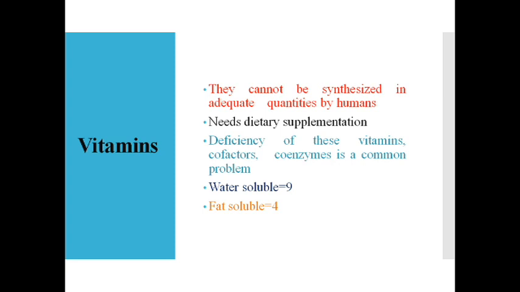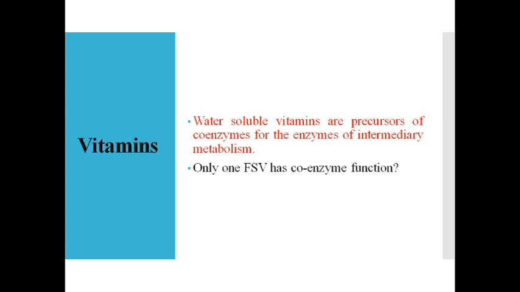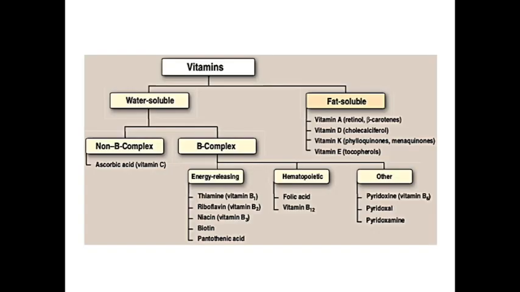So the water soluble vitamins are totally 9 in number, and the fat soluble are 4. So let us outline the important differences between them. Before that, water soluble vitamins are the precursors of several coenzymes which are required for enhancing the activity of the enzymes of intermediary metabolism. Can you tell me there is one fat soluble vitamin which could also function as a coenzyme? So you are going to answer me this question.